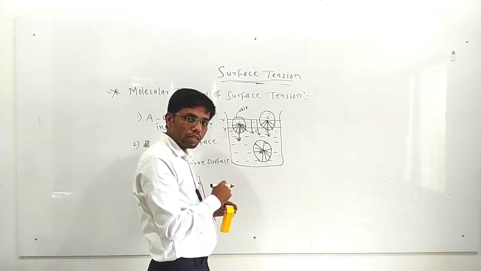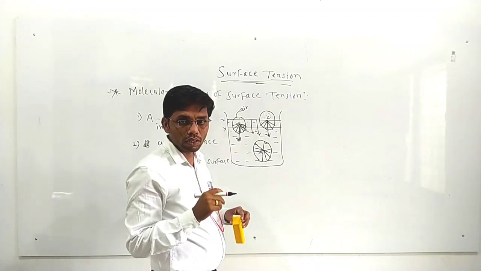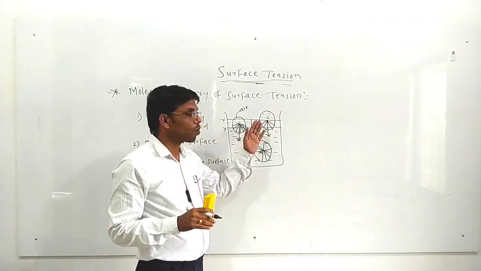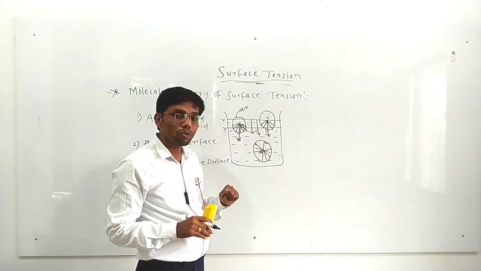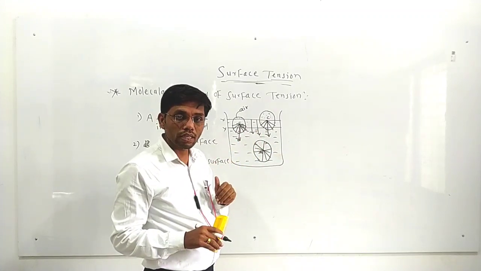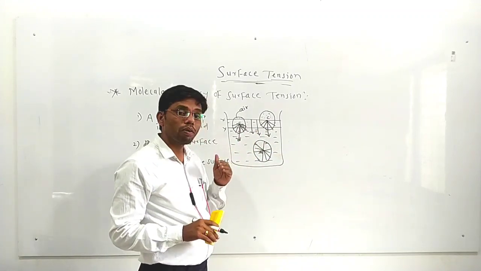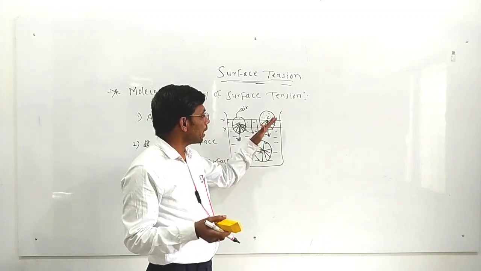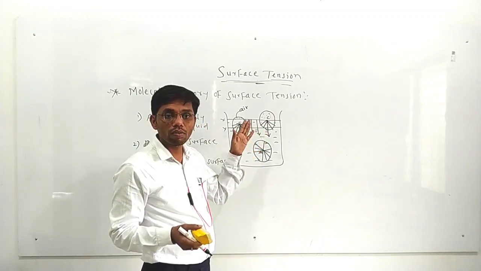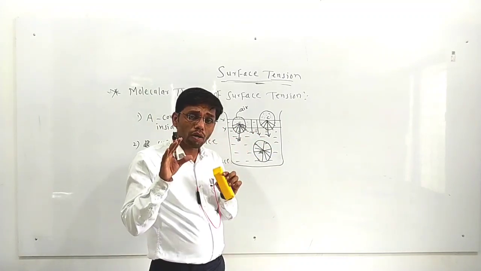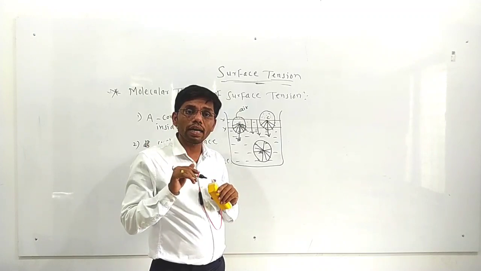Then similarly for molecule C, half of the sphere of influence is outside the liquid and half is inside the liquid. So from the downward side it is attracted by the cohesive force, and from the upper side there are air molecules and water molecule C, which means adhesive force. But the number of air molecules is less, meaning their density is less as compared to the water. So the resultant force acting on molecule C is also in the downward direction. So molecule C is also pulled in the downward direction.